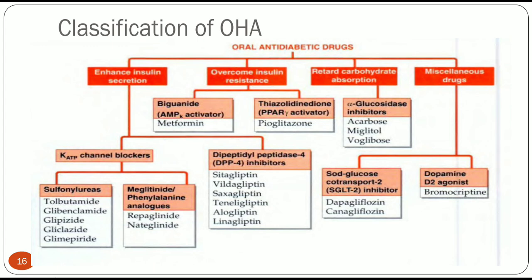Then some are that overcome insulin resistance, mostly biguanides; metformin is used. Pioglitazone also overcomes insulin resistance. Then those that retard carbohydrate absorption, like alpha glucosidase inhibitors, acarbose and voglibose, are mostly used. Then some are miscellaneous drugs like bromocriptine and SGLT2 inhibitors like dapagliflozin and canagliflozin.